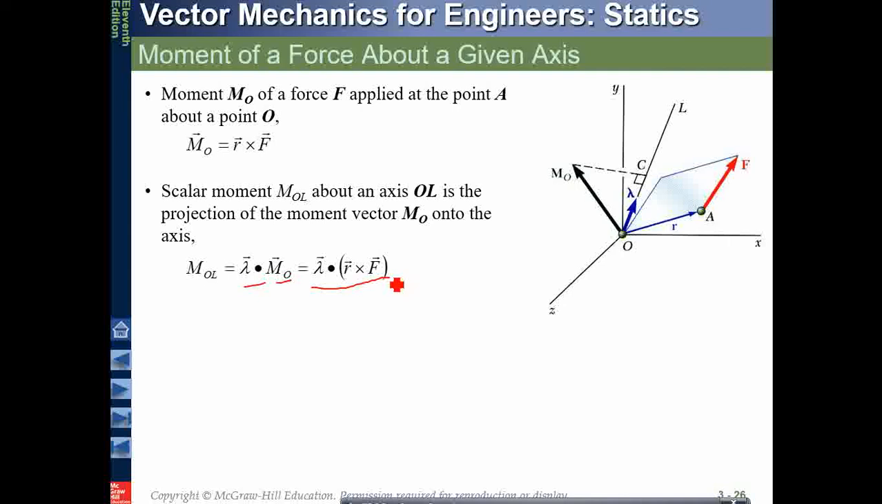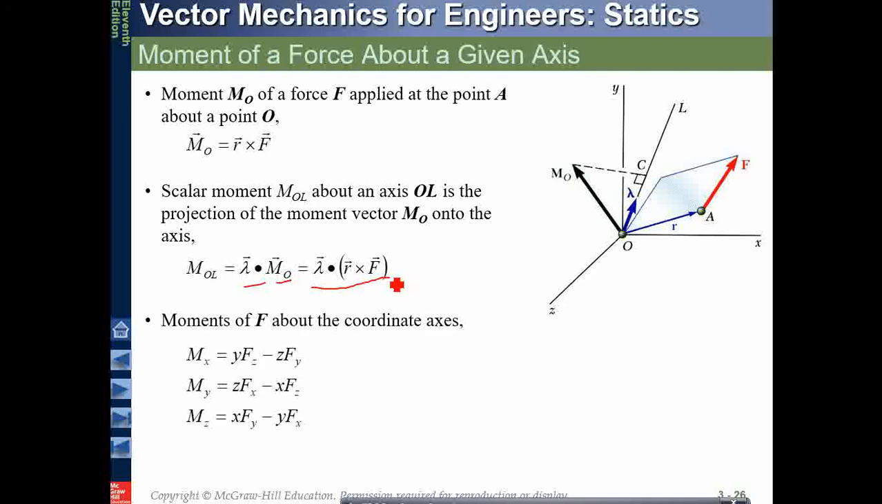If we wanted to find the moment component along any axis, we have to dot that axis with the unit vector along that particular axis. Okay, then the components you can find out easily. Mx, My, Mz along that 0 to L axis.